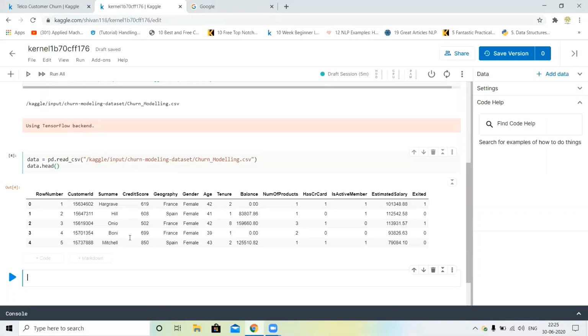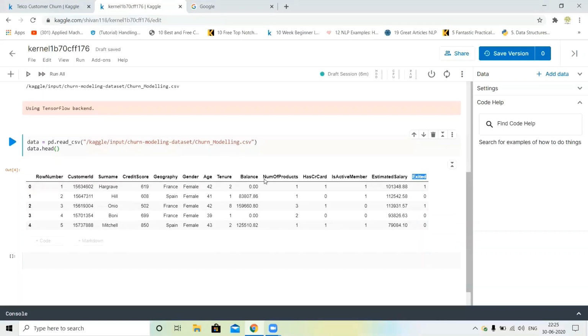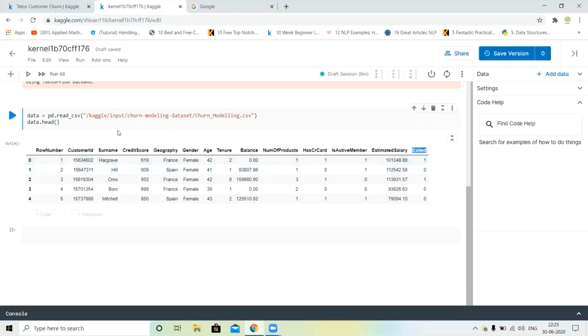You can see row number, customer ID, surname, credit card. These are our column names, and Exited is the column that shows whether the customer exits our bank or not. You can see there are lots of unnecessary columns in our dataset, like row number, customer ID, and surname. These are unnecessary columns, so we can just drop them.